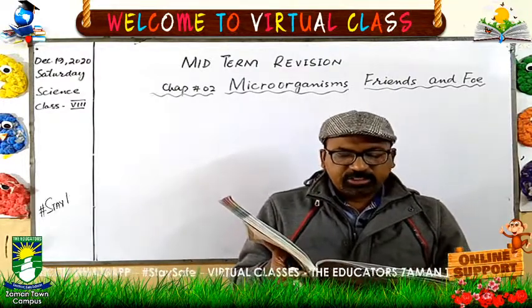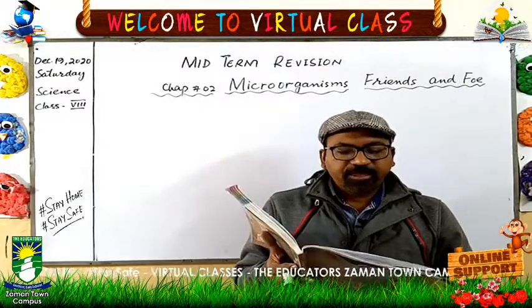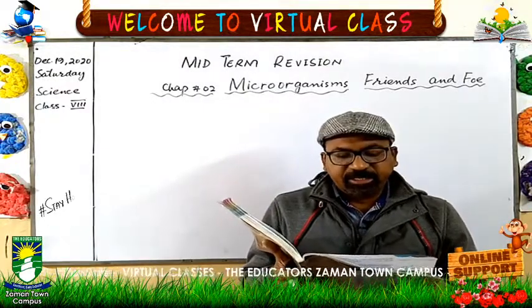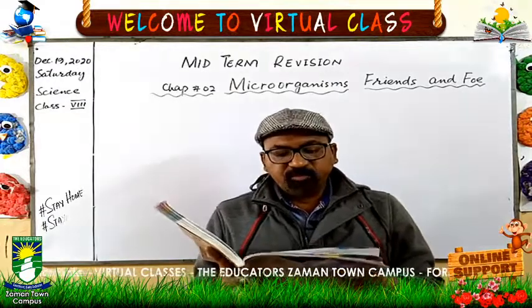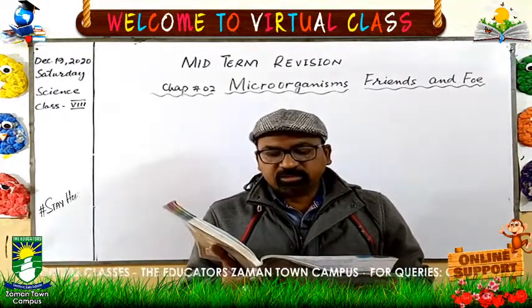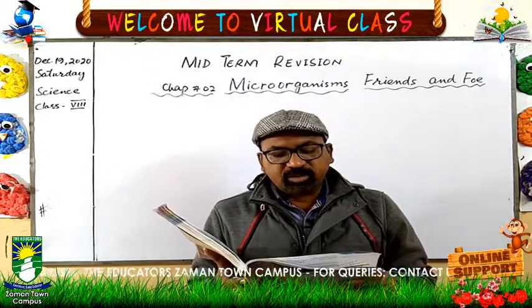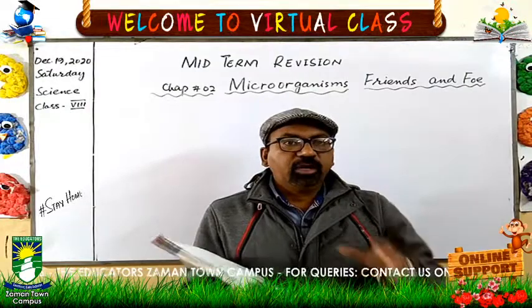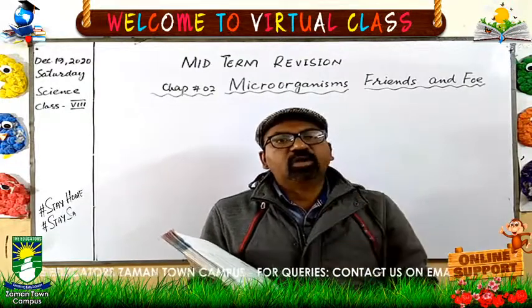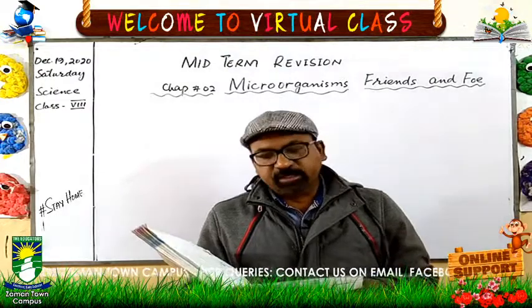Chlamydomonas, Nostoc, Spirogyra and Volvox. These are the 4 examples of algae, and their habitat is that they live in moist places. They are present on the rocks, on the barks of the trees, and in ditches, lakes, ponds and stagnant water. The water which is not running is called stagnant water. They are present in the pools and stagnant waters.